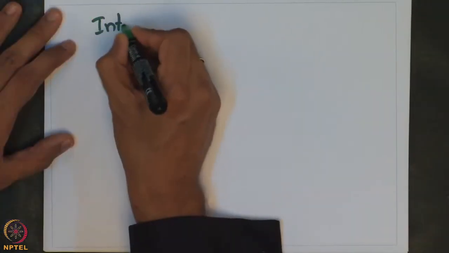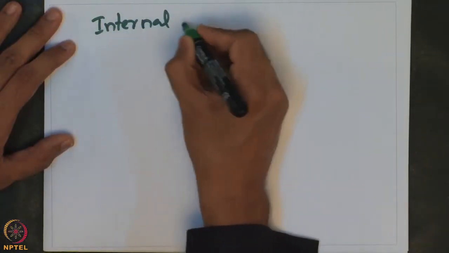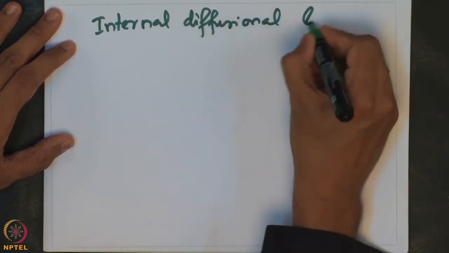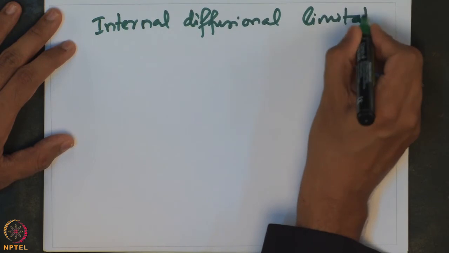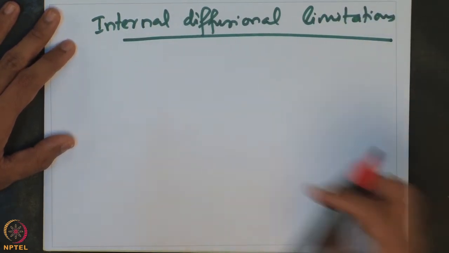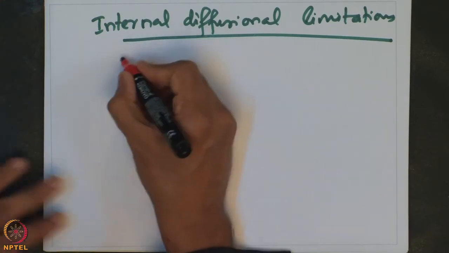So, let us summarize what we have seen in several lectures now. We looked at internal diffusional limitations in several lectures, and we particularly looked at what is effective diffusivity.